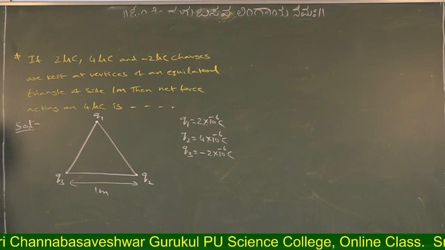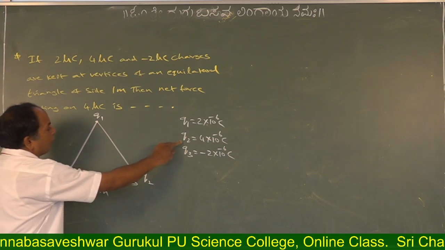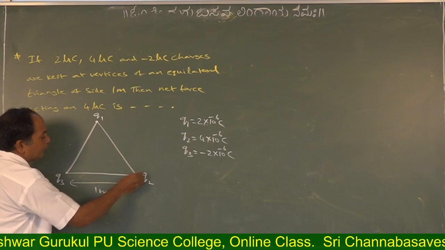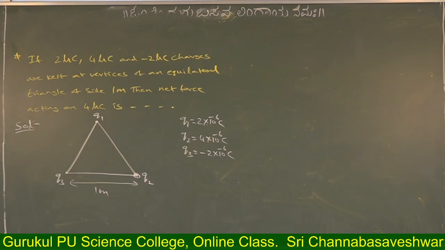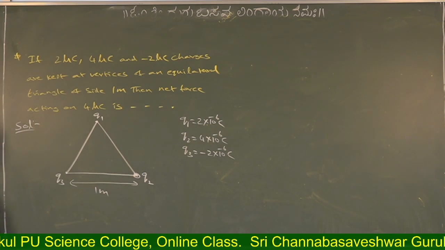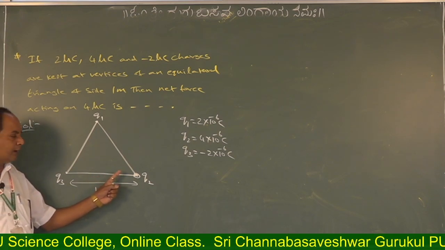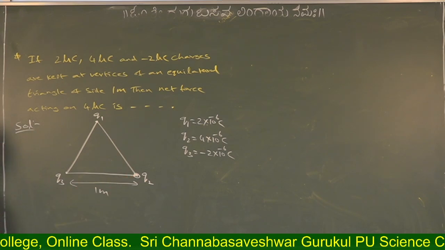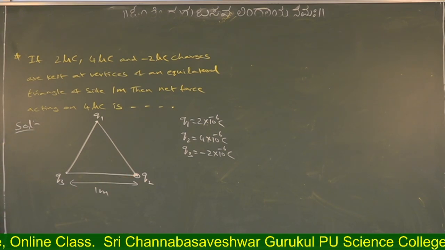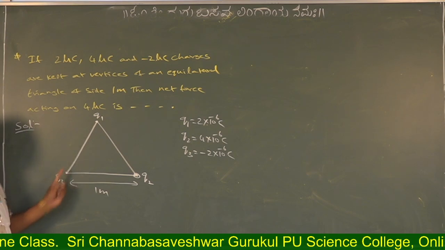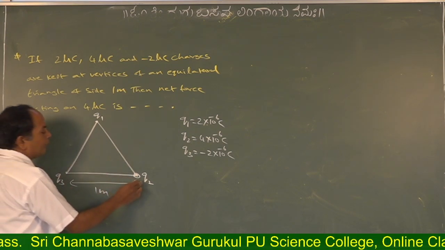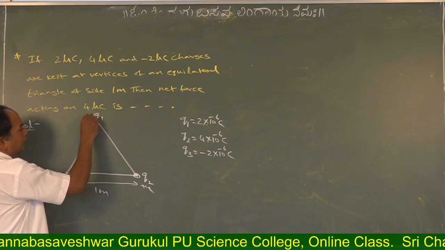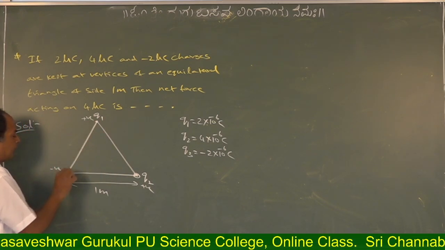Now, Q2 is 4 microcoulomb, so we want to find the force acting on this Q2. First recognize the charge and observe carefully: how many charges are applying forces on it? 2, Q1 and Q3. Here Q2 is positive, Q1 is positive, and Q3 is negative.